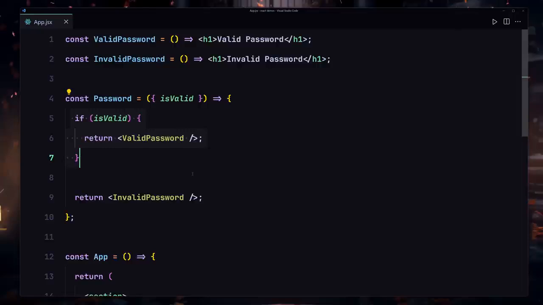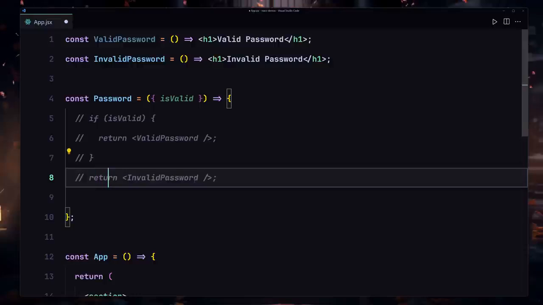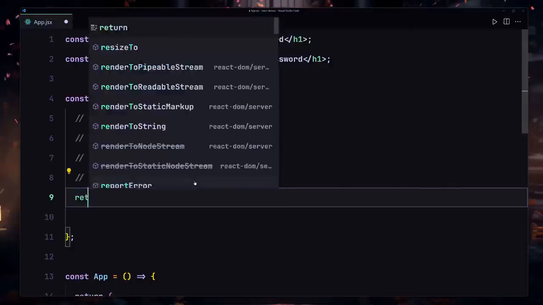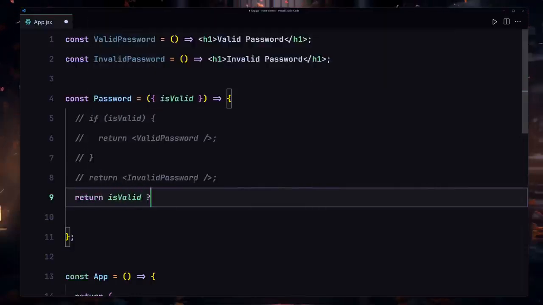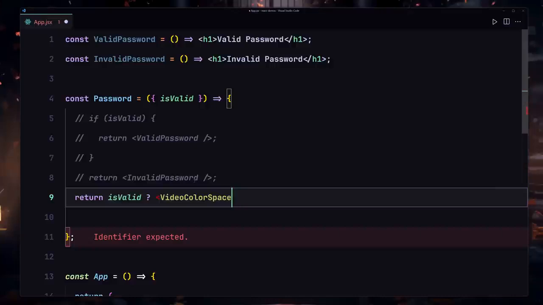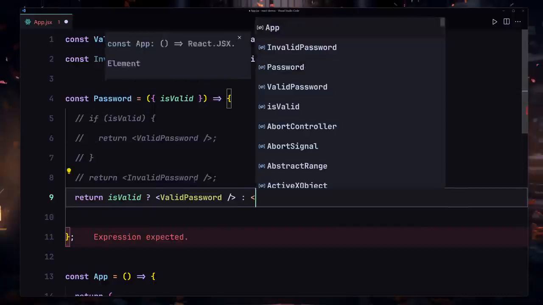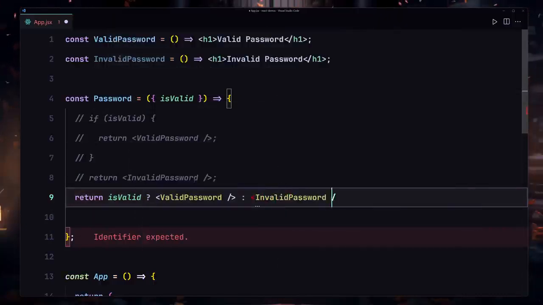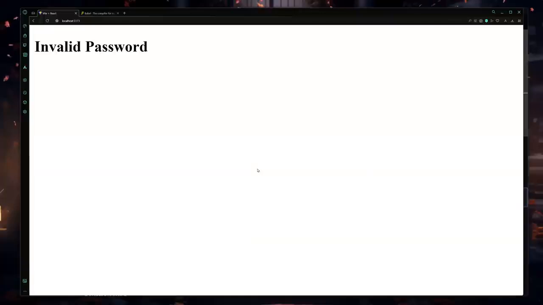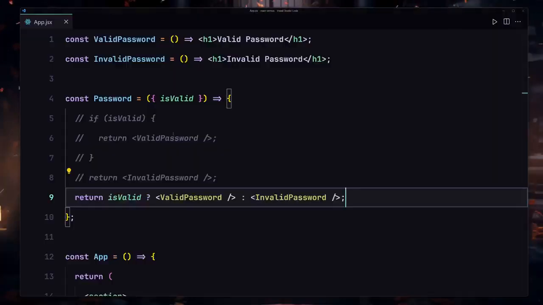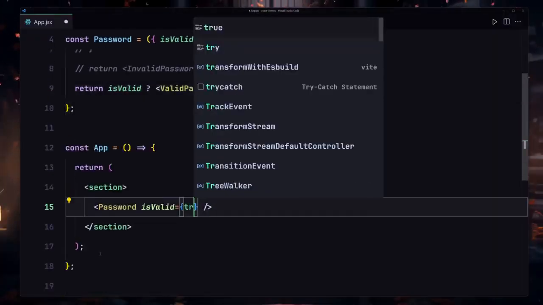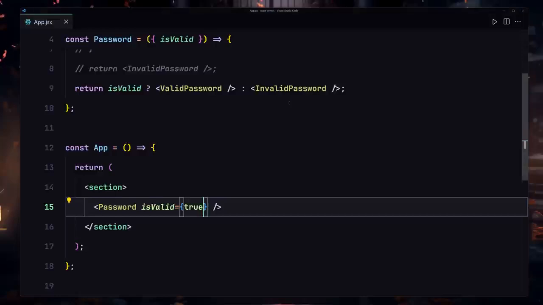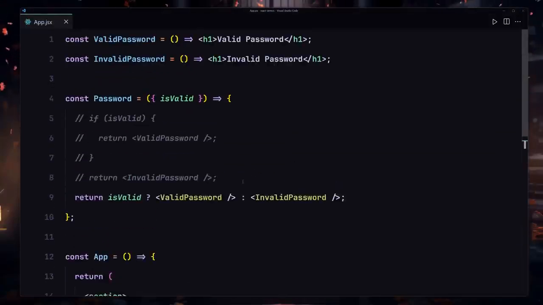Now we can totally refactor this code to use a ternary operator. So I'm going to comment this line out, and you know what, I'm going to also comment that line out, and I'll just return isValid. And if that's the case, we're going to be returning the valid password component. And if that's not the case, we're going to be returning the invalid password component right here. So if I save that, that's going to work exactly the same. So if I change that to true, it's going to give us that valid password component. Now I can also refactor that a bit more if I wanted to.